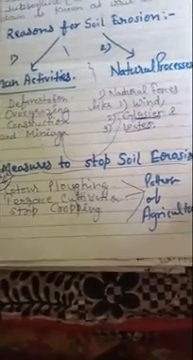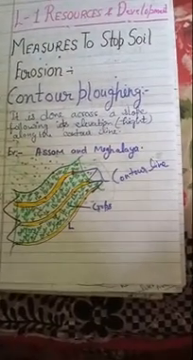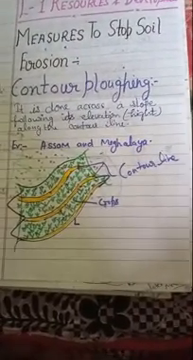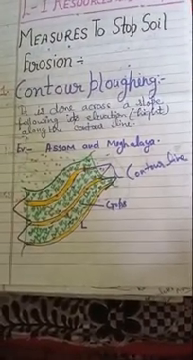Okay, so this is how your answer will be. Now in detail, we are going to start the measures to stop soil erosion. First, when we say agricultural method, contour ploughing.